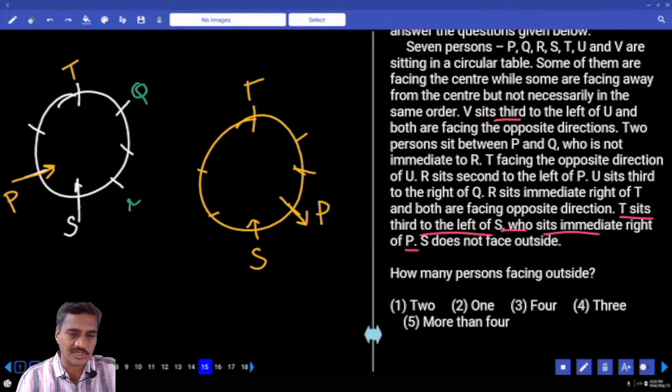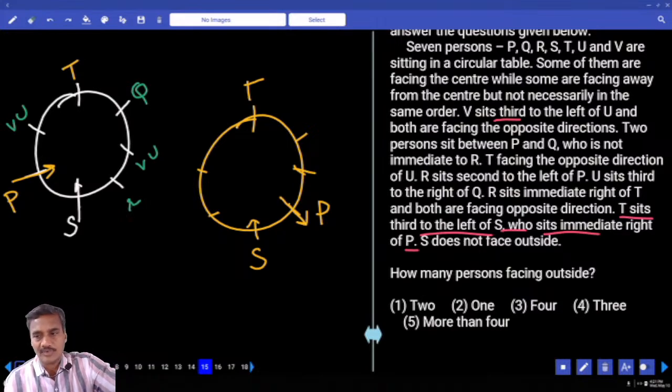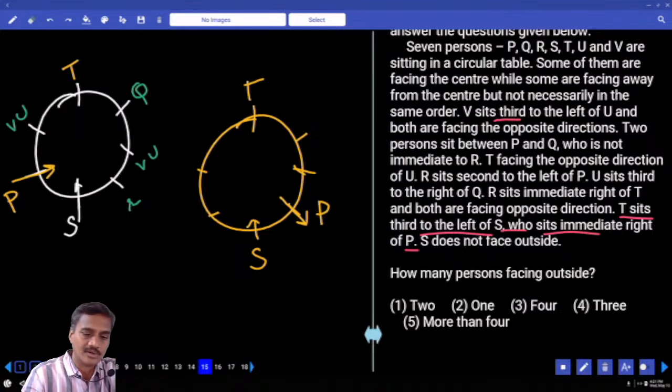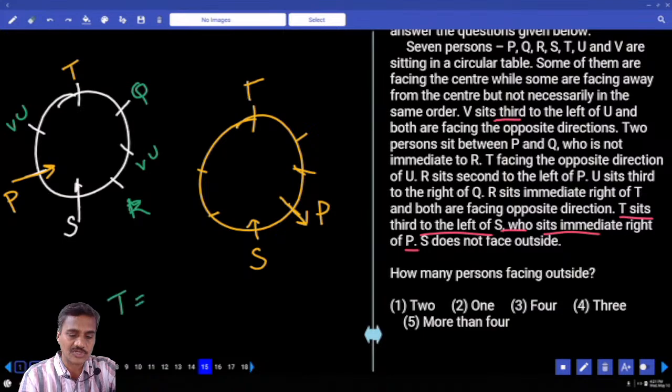If R is here, now V and U, how can they be placed? V and U, V sits second to the left of U and both are facing opposite direction. Now, this is the possibility we have. Is it right? Then, in this case, two persons between P and Q, T is facing opposite to U. T and U are facing opposite direction.